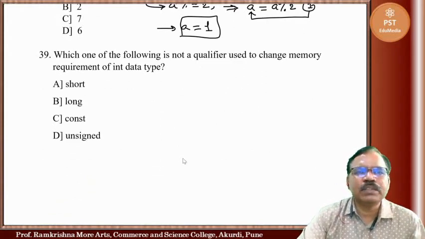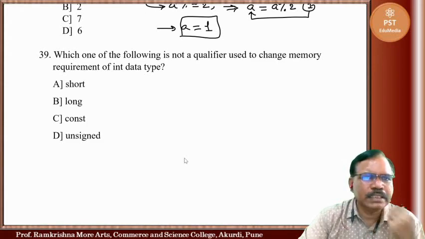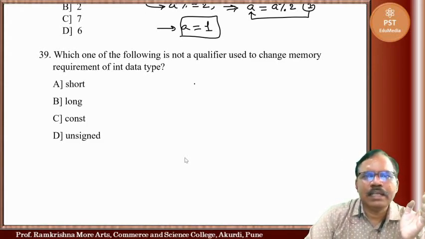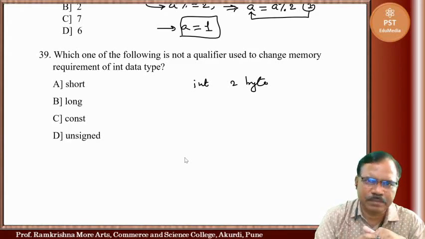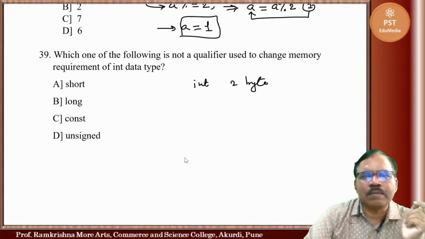Now, which one of the following is not a qualifier used to change the memory requirement of the int data type? We know the int data type takes 2 bytes of memory, but suppose we want less memory or more memory. Then we use qualifiers. Short int takes 1 byte of memory.